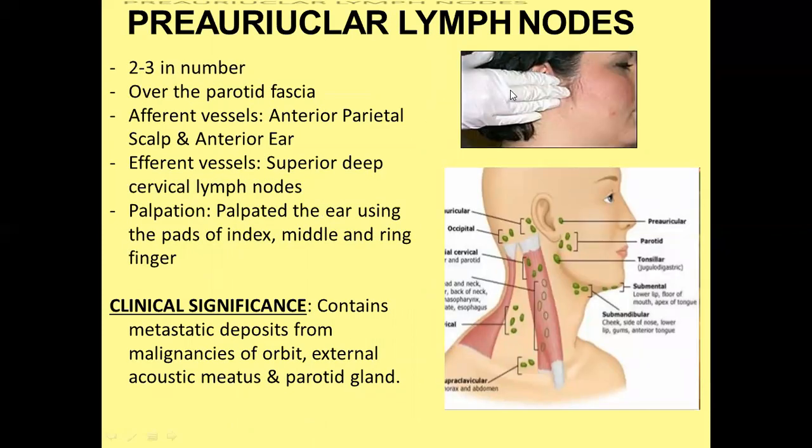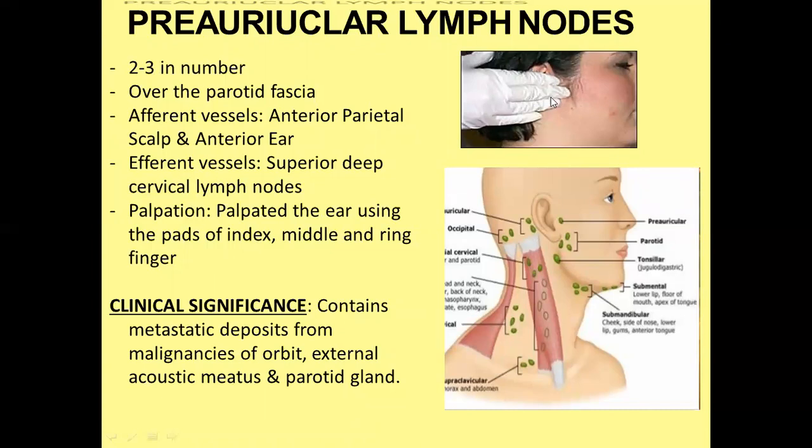Preauricular lymph node. Preauricular, as the name suggests, lies anterior to the auricle. You can see this is the preauricular node. They are 2 to 3 in number and lie over the parotid fascia in the preauricular region, and they receive afferent lymphatic drainage from the anterior parietal scalp and anterior ear, and drain into the superior deep cervical lymph node. You can see here the situation of the superior deep cervical lymph node.